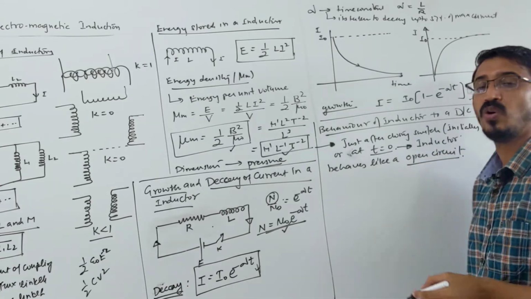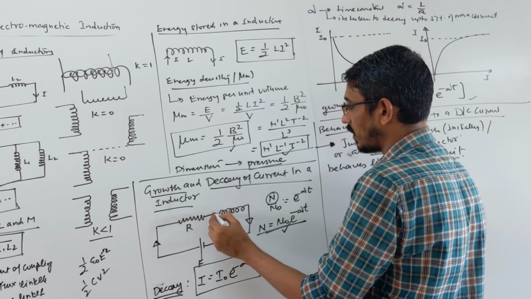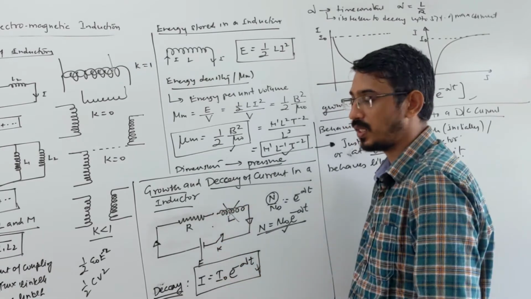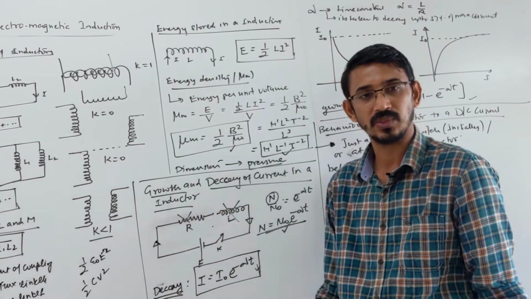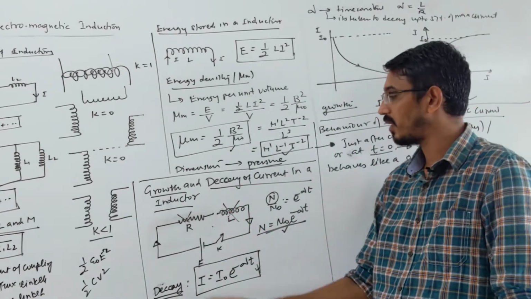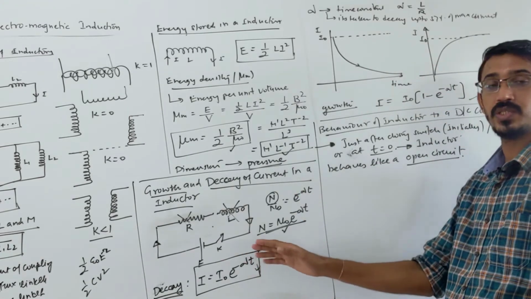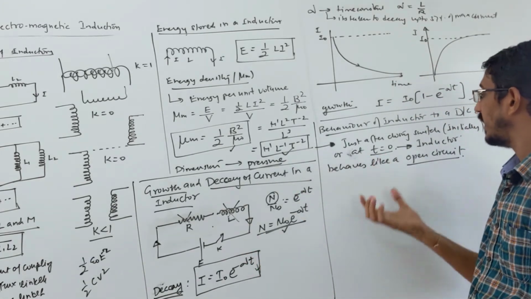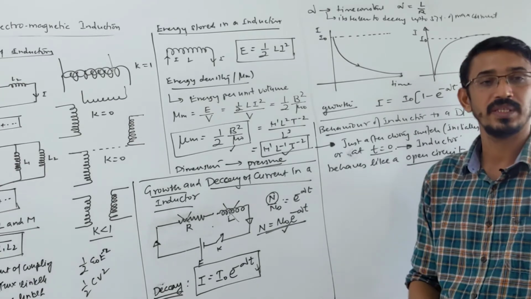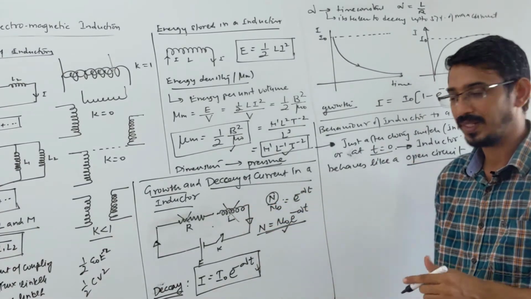It behaves like what? An open circuit. Open circuit means, like this switch is open here, this wire is not connected, so no current can flow through this branch. Or you assume that the inductor offers infinite resistance, so current cannot flow through that inductor. Initially, just after closing the switch, or at initial time 0, the inductor behaves like an open circuit. So no current will flow through the branch where L is connected.